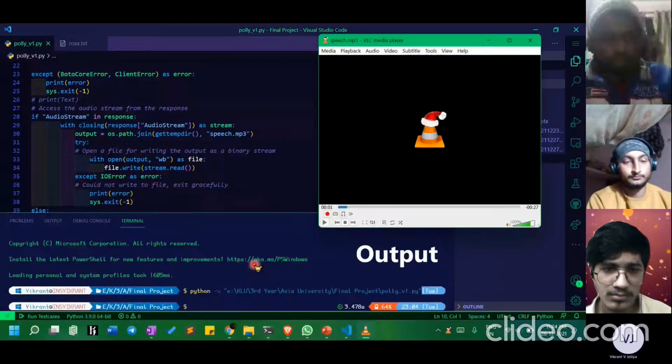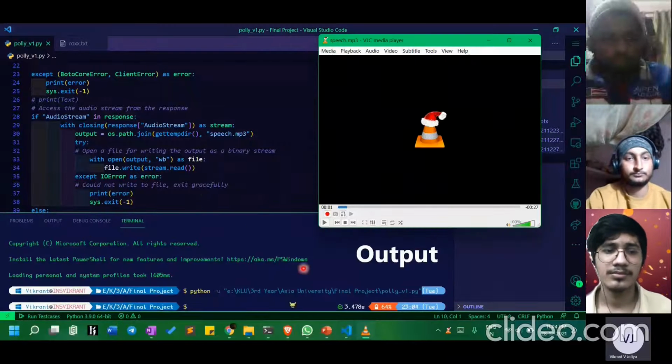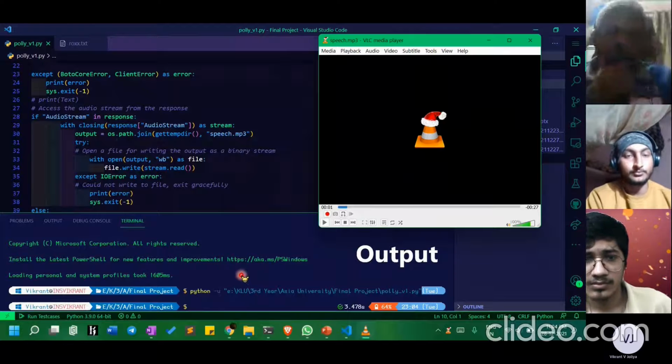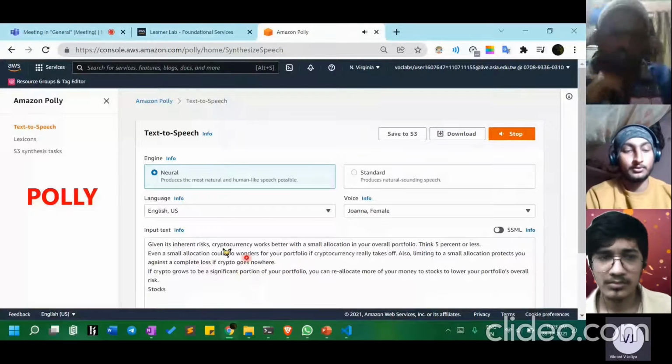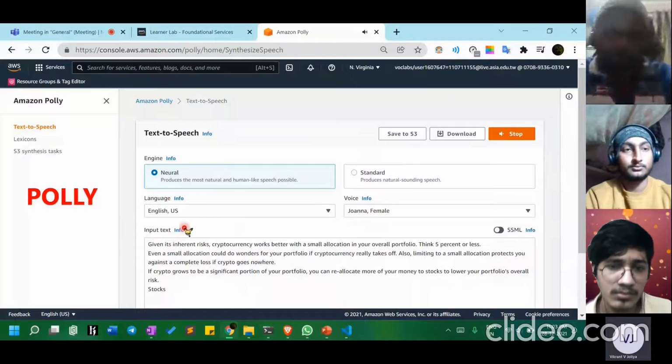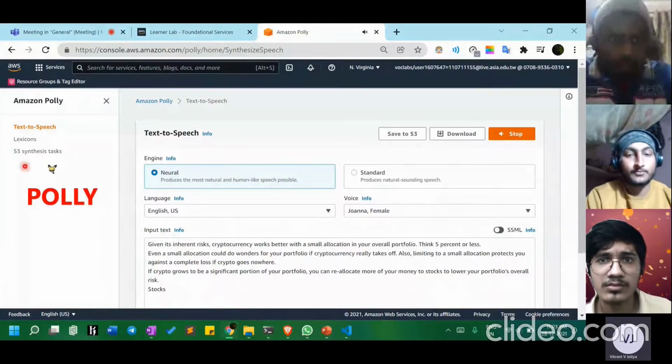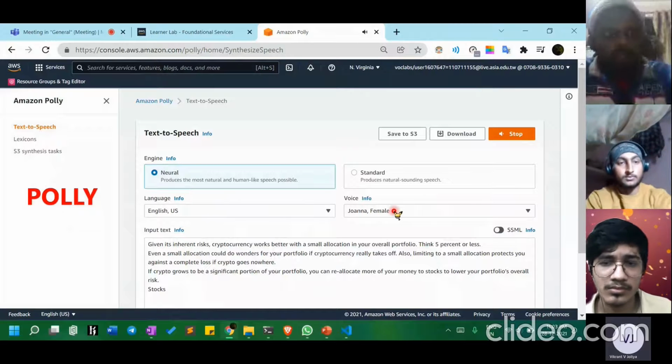So that's it, and after that, when my code runs, I would get a speech of that converted text. This was my data that I converted. Actually, this is an interface of Polly. So this was all about it.